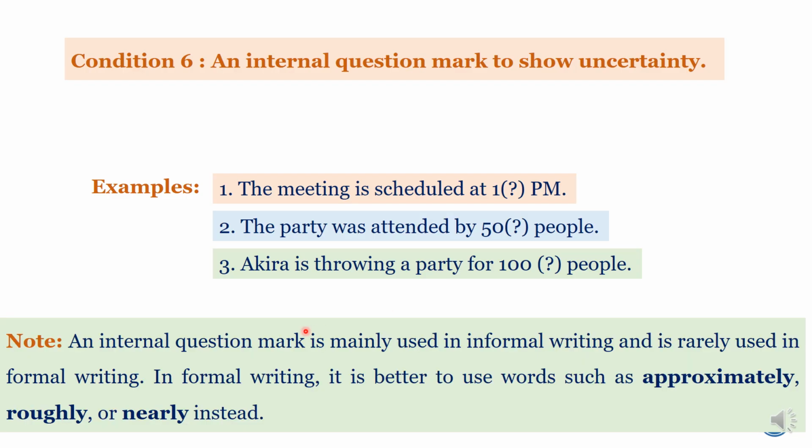See, an internal question mark is mainly used in informal writing and is rarely used in formal writing. In formal writing, it is always better to use words such as approximately, roughly, or nearly instead. You can say that the party was attended by approximately 50 people. That is how we use it nowadays, right? We don't use an internal question mark, correct? It's always better if you choose approximately, roughly or nearly instead.